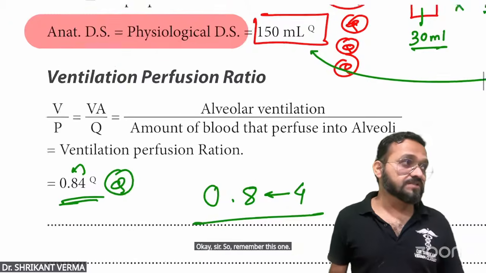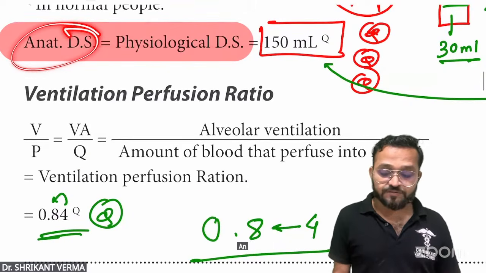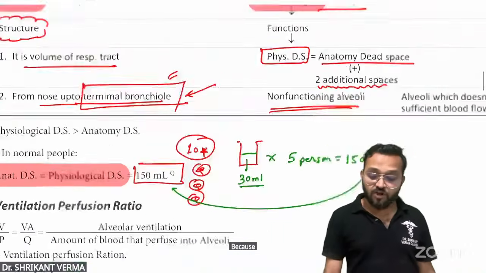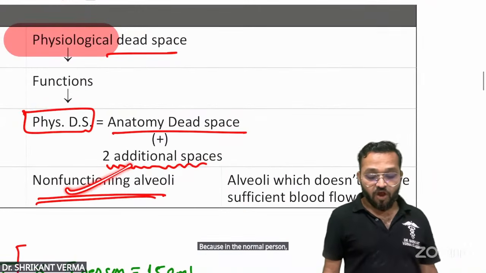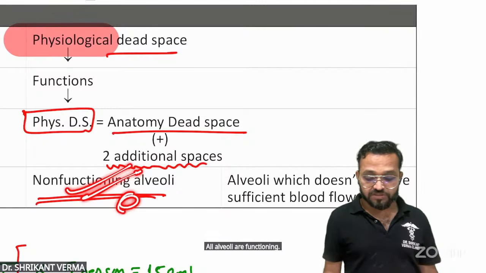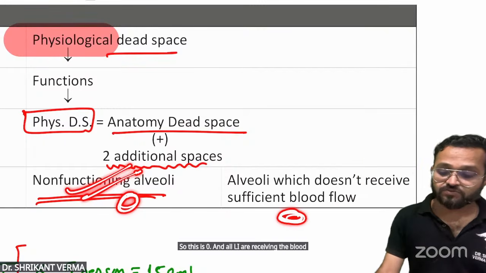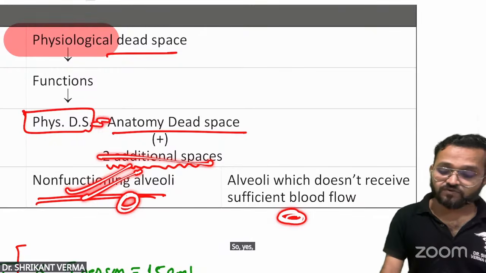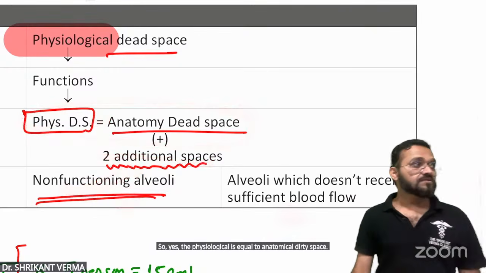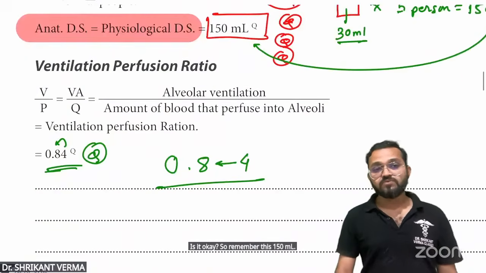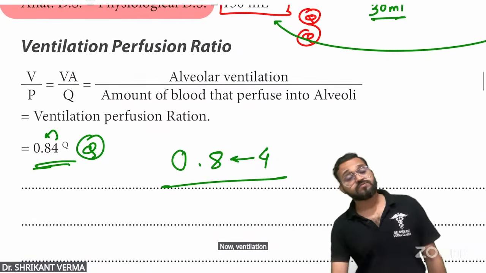Okay, so remember this one. In a normal person, anatomical dead space is equal to physiological dead space, that is 150 ml. How? Because in a normal person, all alveoli are functioning, so this is 0. And all alveoli are receiving blood supply, so this is also 0. So yes, the physiological is equal to the anatomical dead space. Is it okay? So remember this 150 ml. Now, the ventilation perfusion ratio.